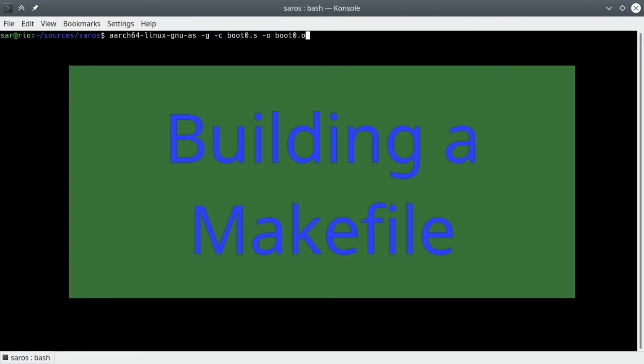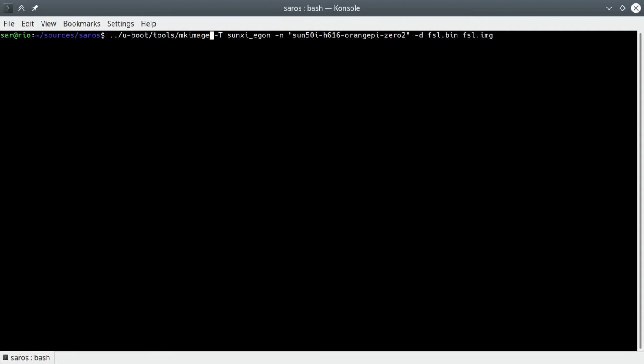So far, we've been writing on the console the commands for compiling, assembling, linking, object copying, and making images of the files we need every time. The most automated we've done them is to use the shell's history. This is not ideal, nor even optimal. So let's automate the process.